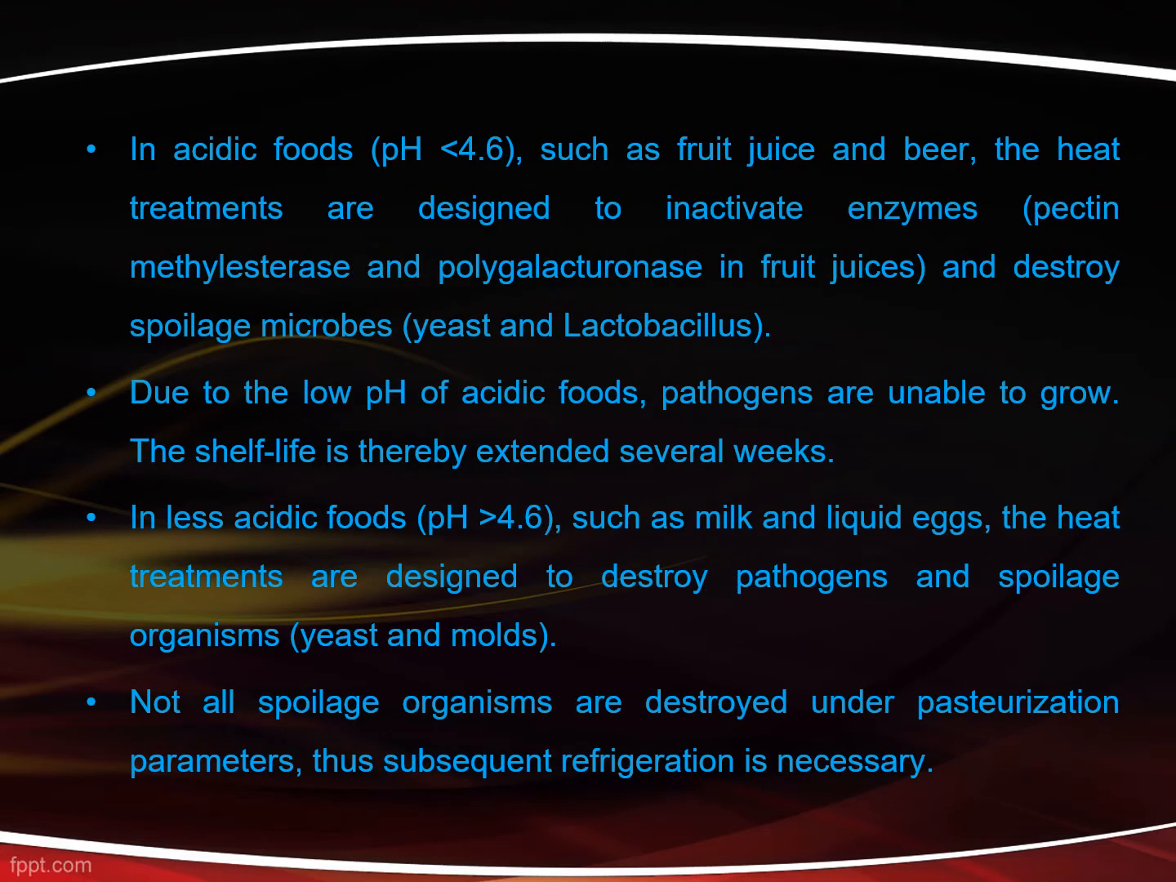In acidic foods which have pH less than 4.6, such as fruit juices, enzymes like pectin methylesterase and polygalacturonase are inactivated or denatured by heat treatment, and it also destroys spoilage microorganisms such as yeast and lactobacillus. Pathogens are naturally unable to grow in highly acidic foods. Along with low pH, another factor, heat, is also applied in order to get a better result, and thereby the shelf life is extended for several weeks.